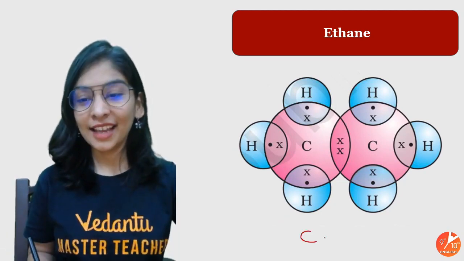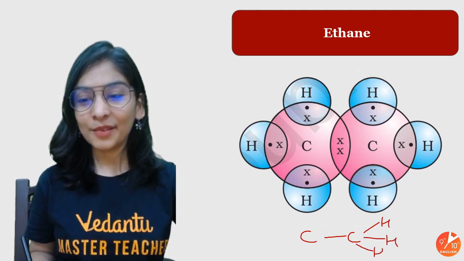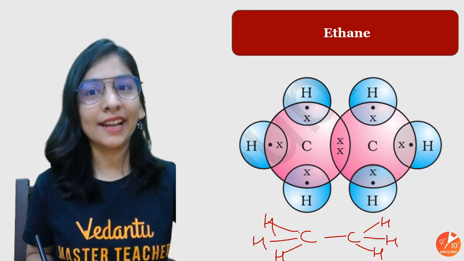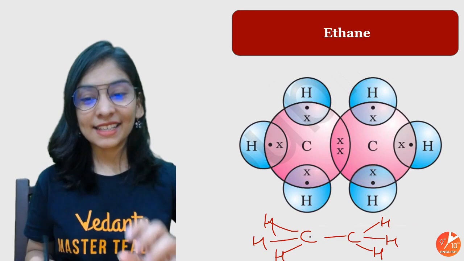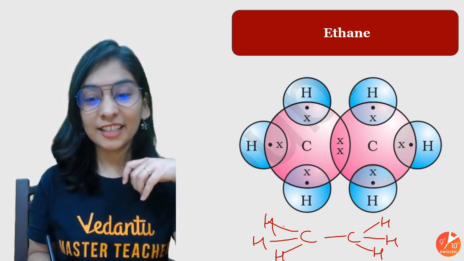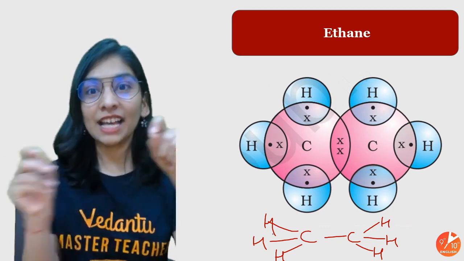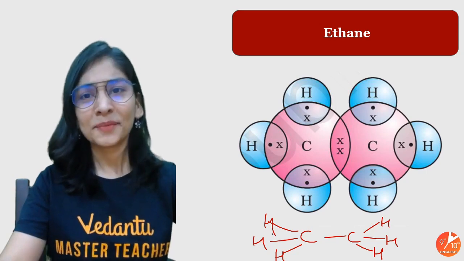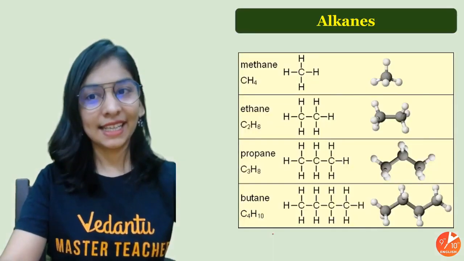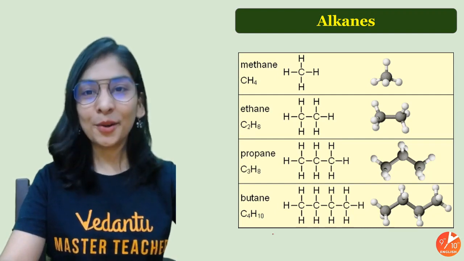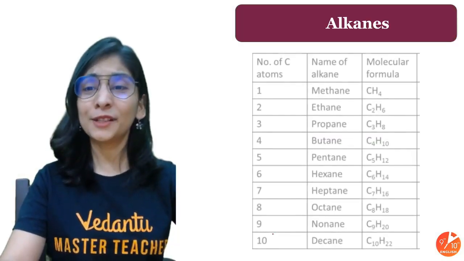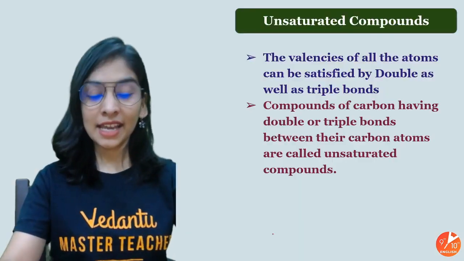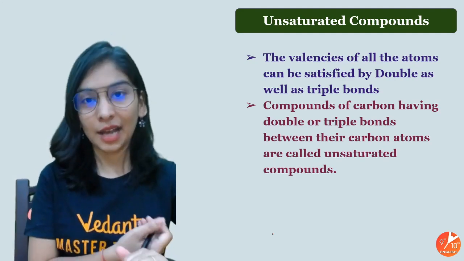In a similar pattern, now you can draw ethane too. I'm writing the simple structure which I told you, the open dot structure, and try to pretend that you're drawing the structure, but just write it in the same way. Replace these dash lines with dots, that's the valence electrons, and start making those circles. That's what you need to do, and I know you will succeed. Not at all difficult. So now you know how to draw alkanes with all the possible formulas, and you have mastered this tiny topic. Now let's move ahead and talk about unsaturated hydrocarbons too.